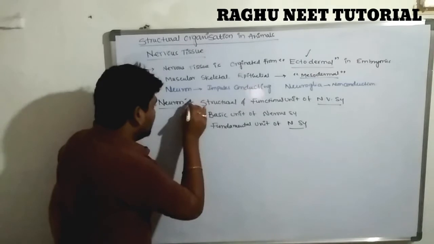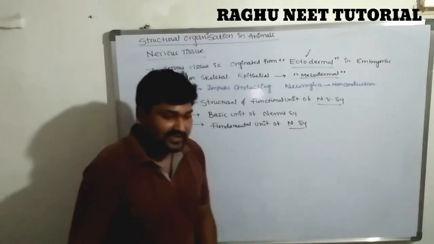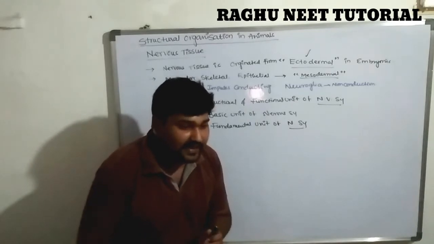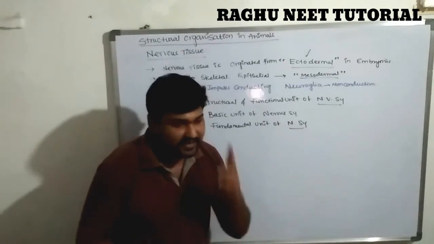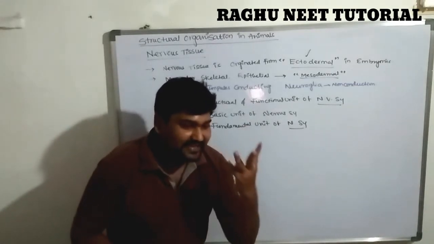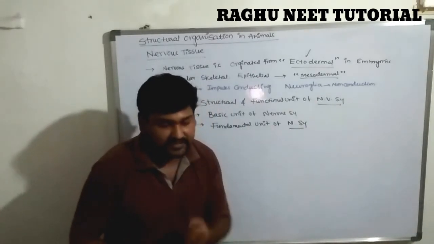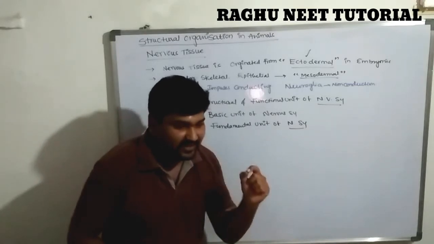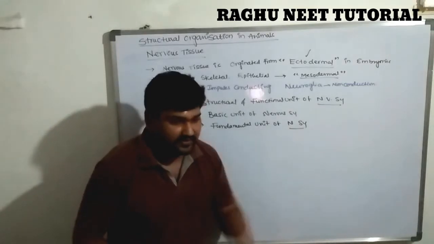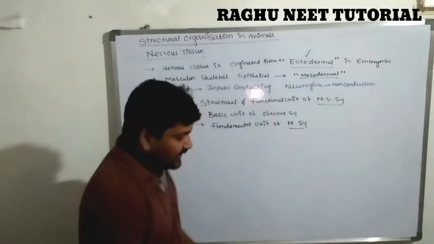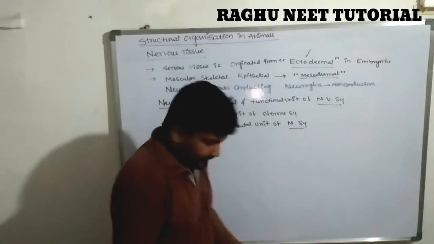First, we discussed what a neuron is. The neuron is the structural and functional unit of the nervous system. The neuron consists of three distinguished regions: axon, cyton, and dendrites. So let's see the detailed information in a diagrammatic way.